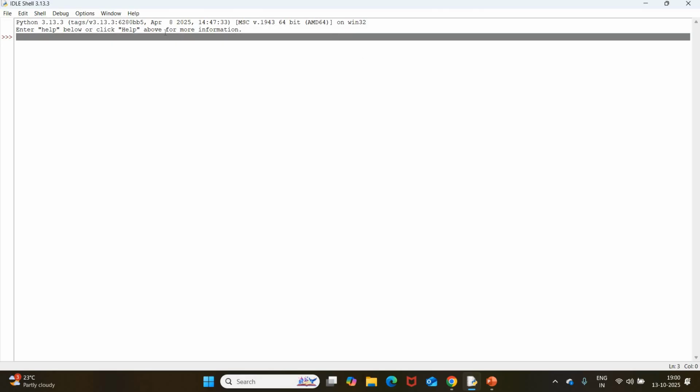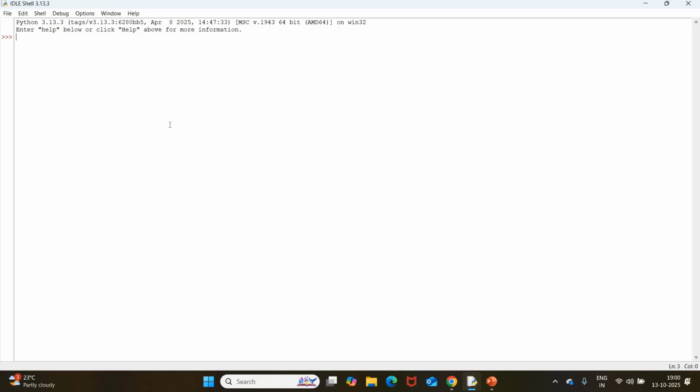So this is the Python shell mode or interactive mode. Whenever we open this IDLE, the shell mode or interactive mode will be displayed. So this is the interactive mode or shell mode. Here you can type your code. For example, my first program is a hello world program. So I am going to display that. How can I display a hello world? We can use the built-in function print in Python for display.